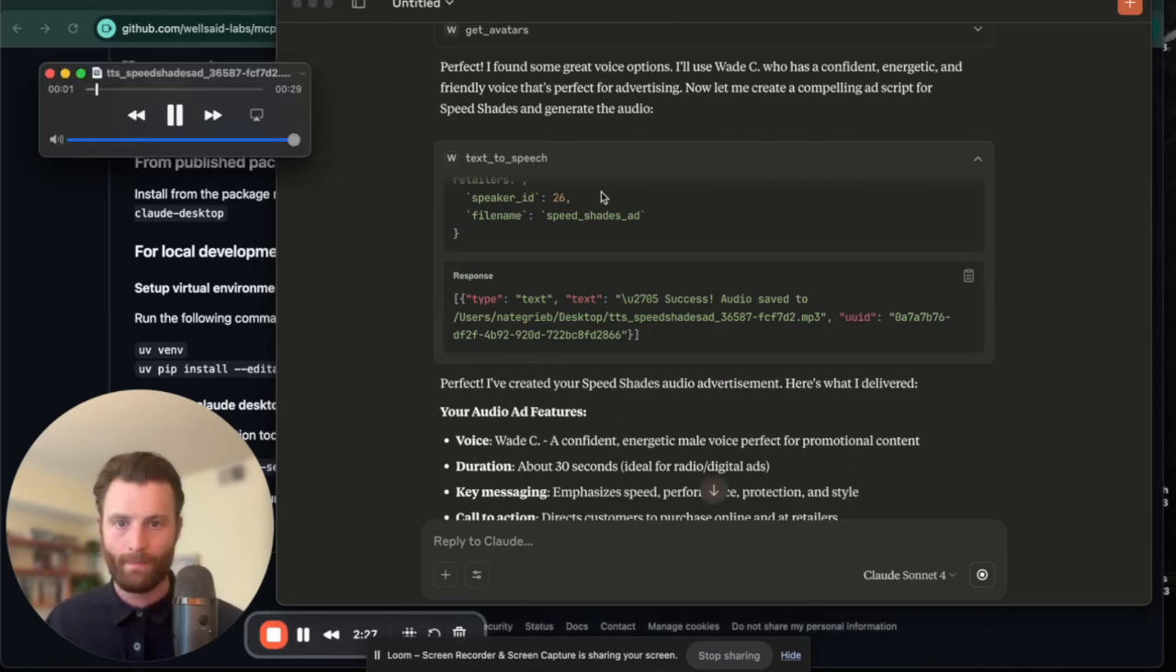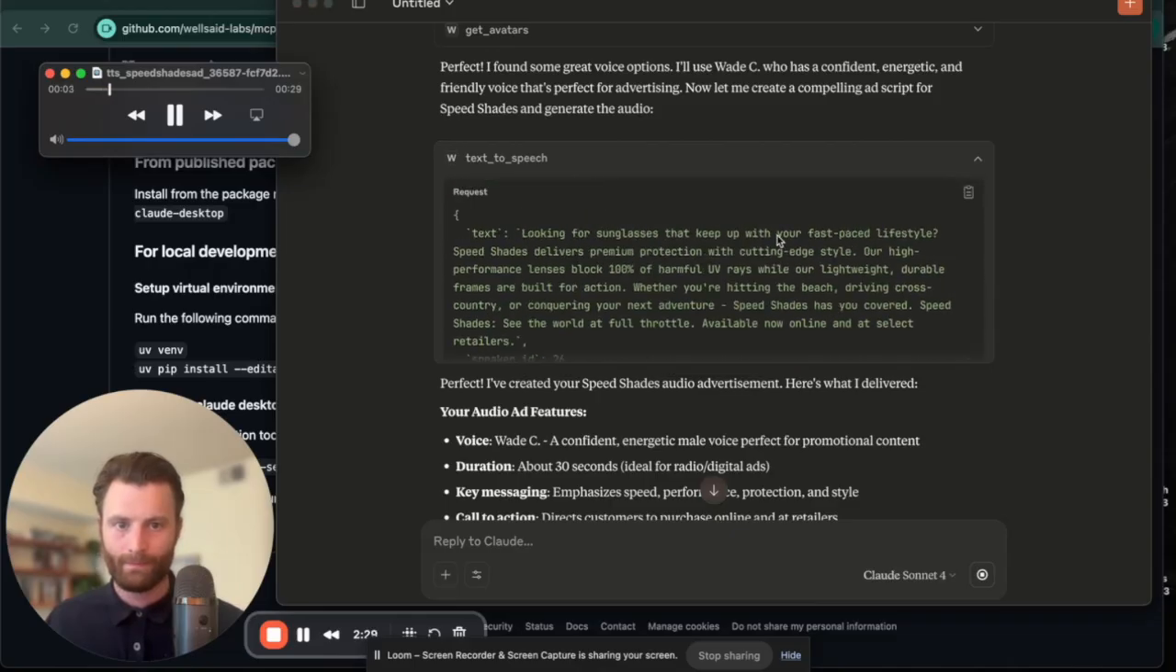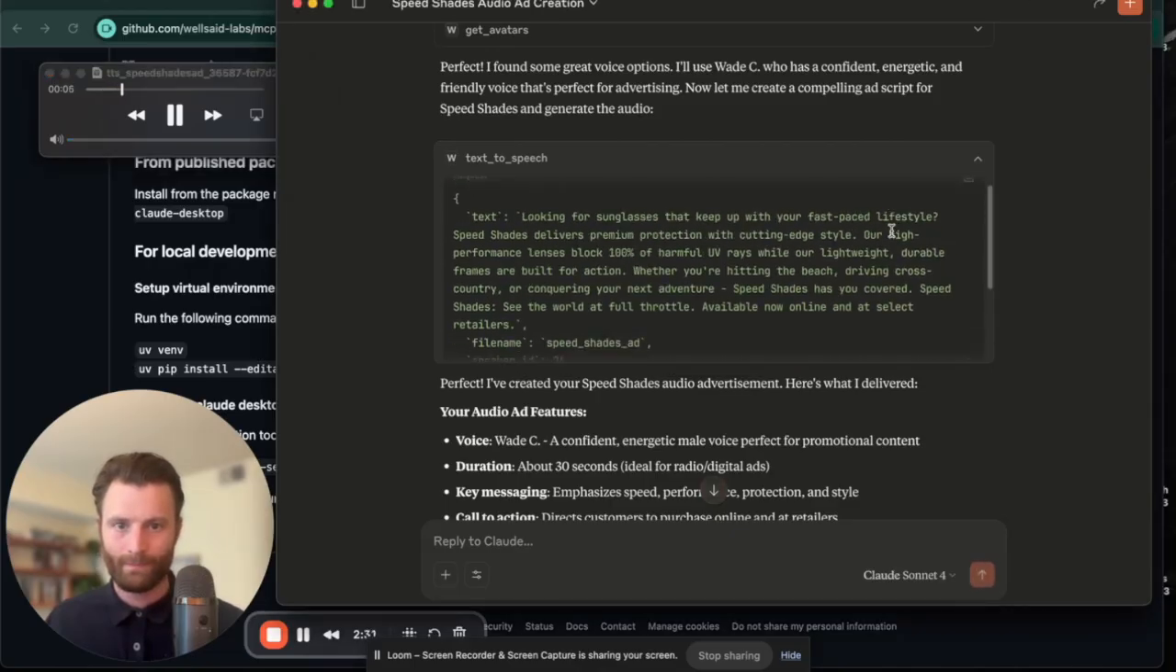Looking for sunglasses that keep up with your fast-paced lifestyle? Speed Shades delivers premium protection with cutting-edge style. Our high-performance lenses block 100% of harmful UV rays, while our lightweight, durable frames are built for action. Whether you're hitting the beach...